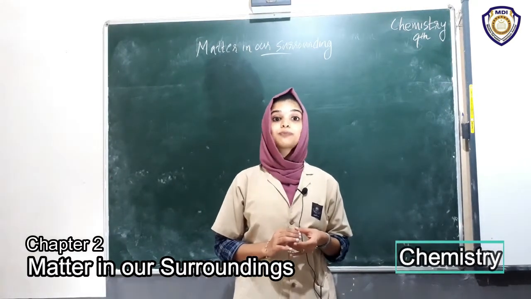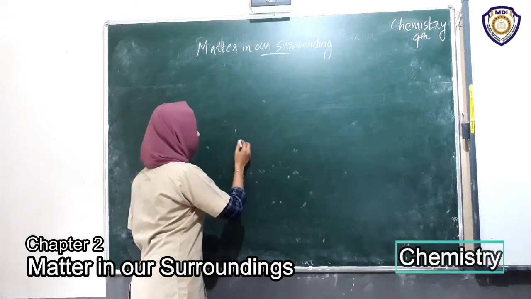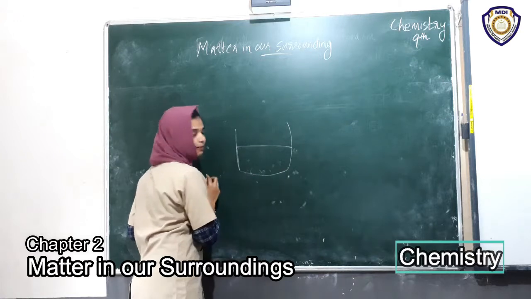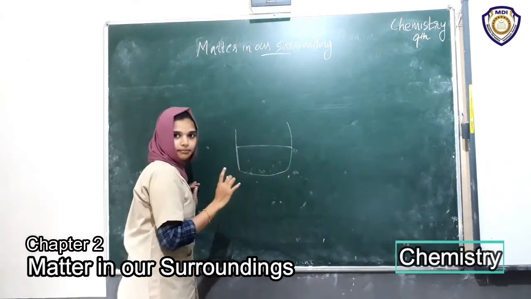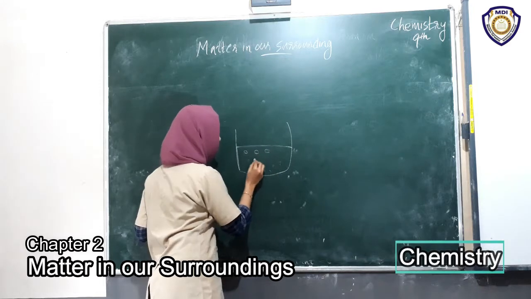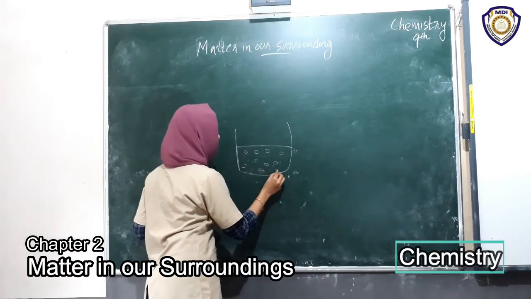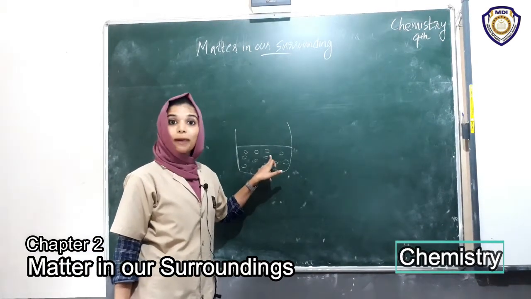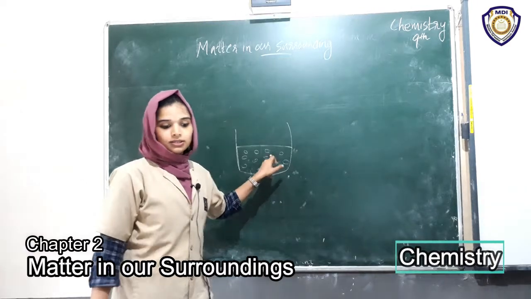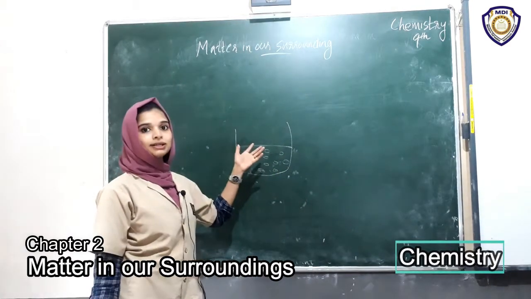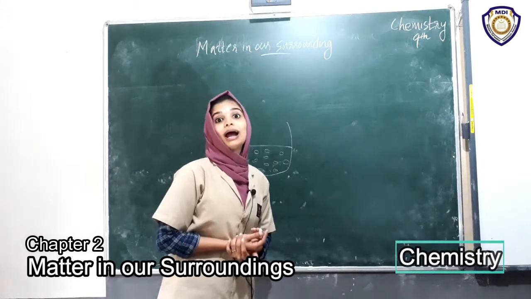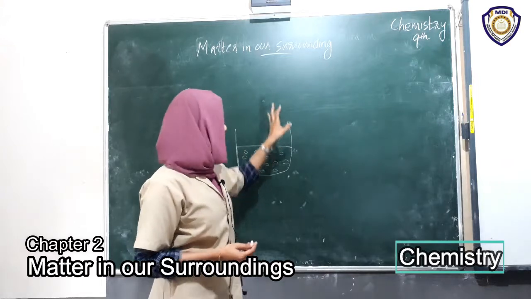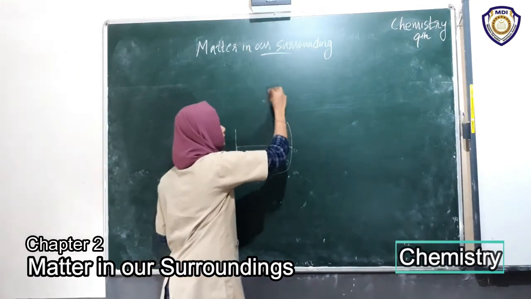Then, particles of matter have space between them. I took some water in a beaker. This is a matter. It has small particles in it. So there is space between particles of a matter. When we add a solid to it, in this case some salt, to this water taken in a beaker.